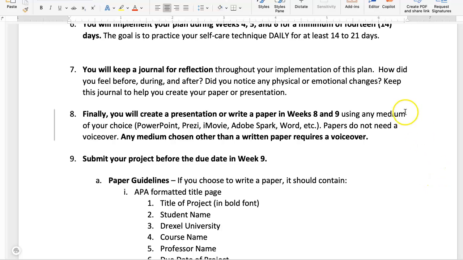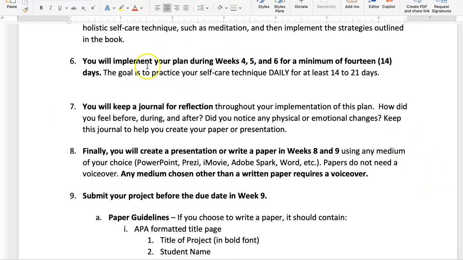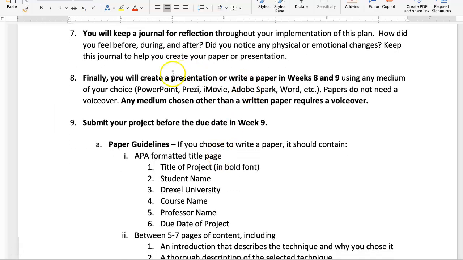So I jumped here into the syllabus just to show you. You should have already implemented your plan sometime between weeks 4, 5, and 6. You should be doing this a minimum of daily for 14 to 21 days. You should be keeping a small journal for reflection. You don't have to turn that journal in, but it will help you write your final presentation or your paper. And then you're going to create that in weeks 8 and 9. And if you do anything other than a written paper, you're going to need a voiceover.